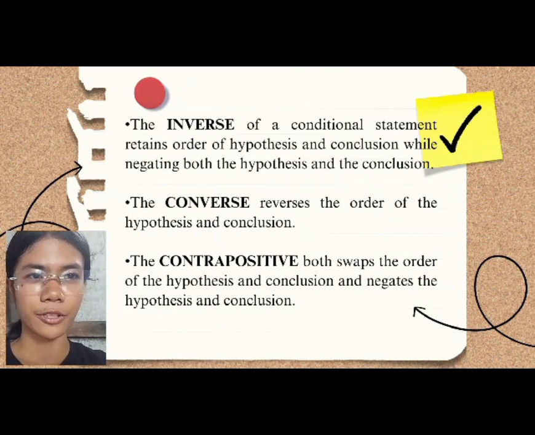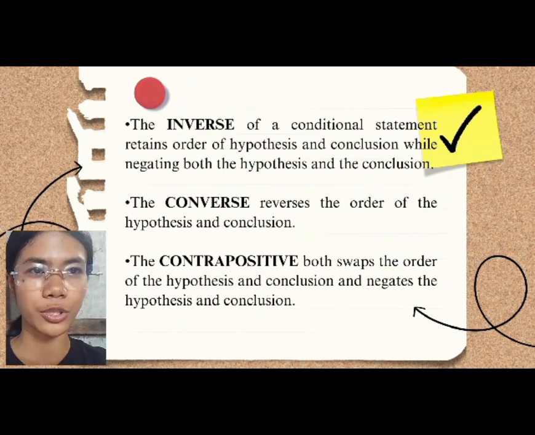Second is the converse. When we say converse, we switch the order of the hypothesis and the conclusion. So if we have "if P then Q", it would become "if Q then P" if we apply the converse of a conditional statement.